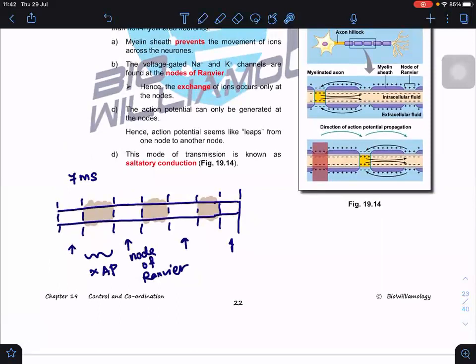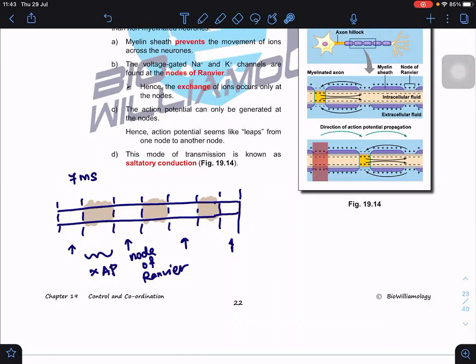So it means that the first region will induce the second region. The concept is still the same. It's just that at the sites where you have this myelin sheath, formed by the Schwann cells, in those parts no action potential can be generated. Are you clear? Now, you may say, oh, so long a distance, can the sodium ion still move?